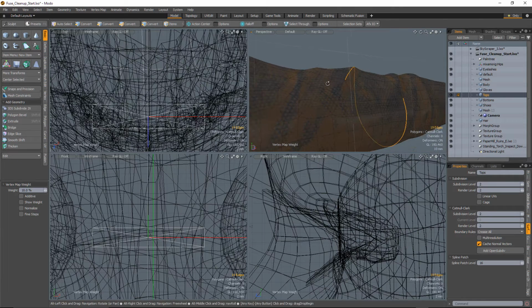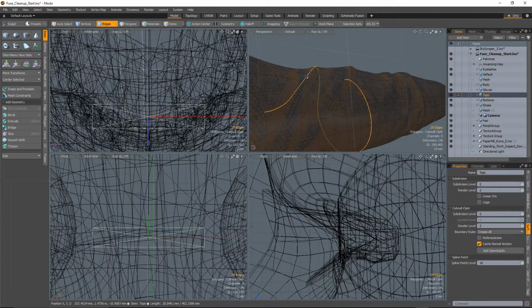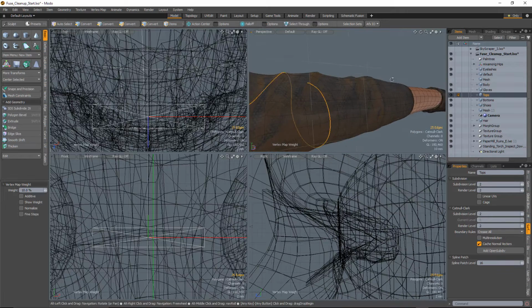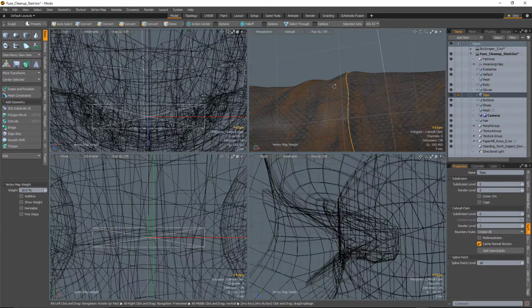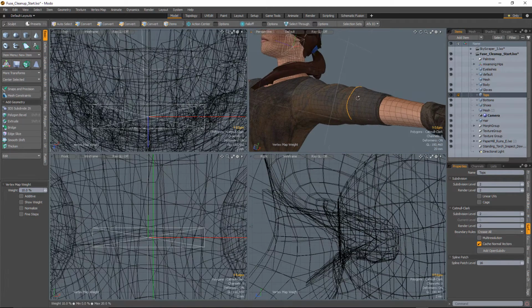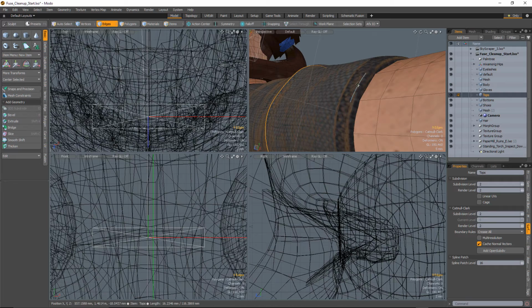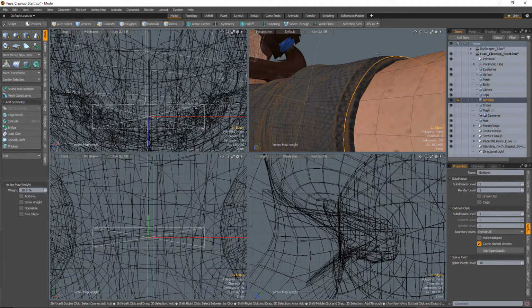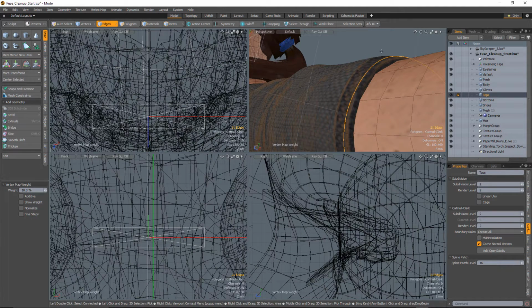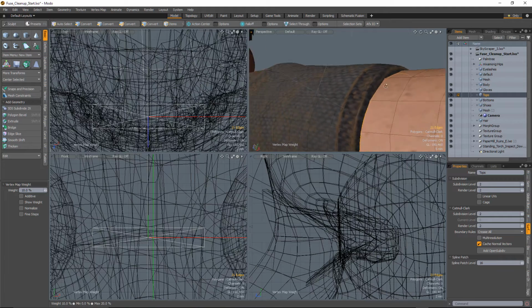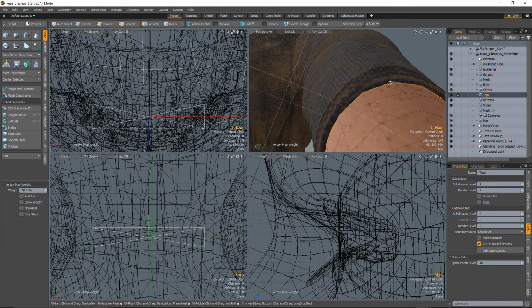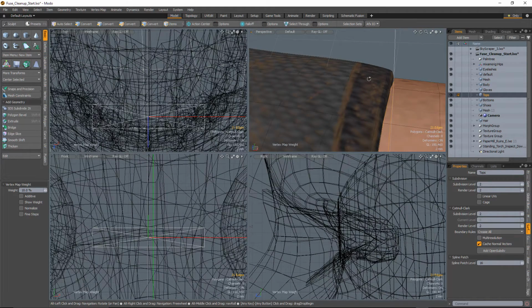Now, in this case, this is just some extra kind of profile details on the shirt, so I don't feel like we need a whole lot of extra work going on here, but I do want to see the accentuation of some of these details. And it also makes a bit of a difference here around the ends of the sleeves. So if I put a subdivision weight on this sleeve, you can see it pulls it out, and then I'm just going to use my left arrow in this case to go a couple of edges over and add that on there. You can see that that is giving me a better sleeve there.